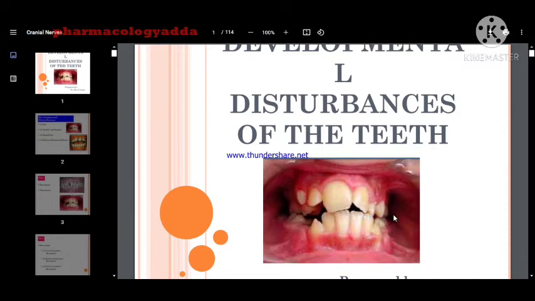Yes, another topic which is very important for you guys to remember is what are disturbances, any type of disturbance related to the teeth. So next,